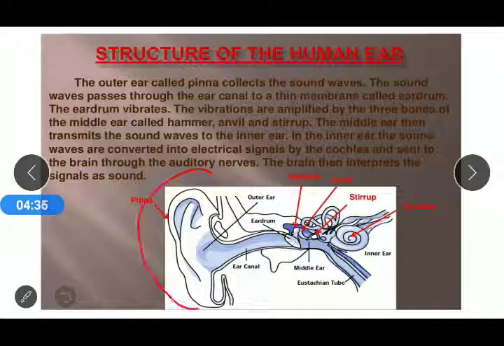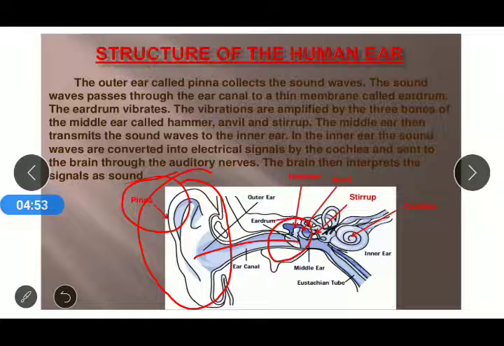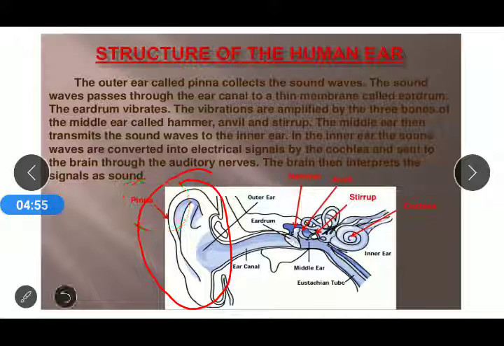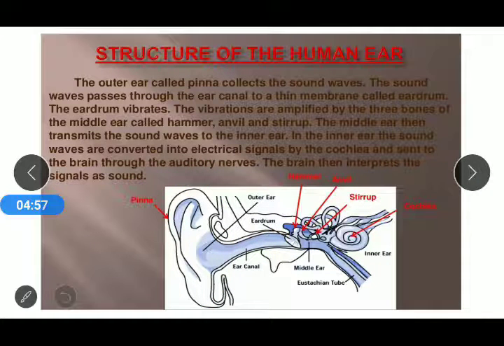The outer ear is called the pinna, which collects the sound waves. The sound wave passes through the ear canal to a thin membrane called the eardrum. The eardrum vibrates and the vibrations are amplified. Amplified means they are multiplied, that means they become more.